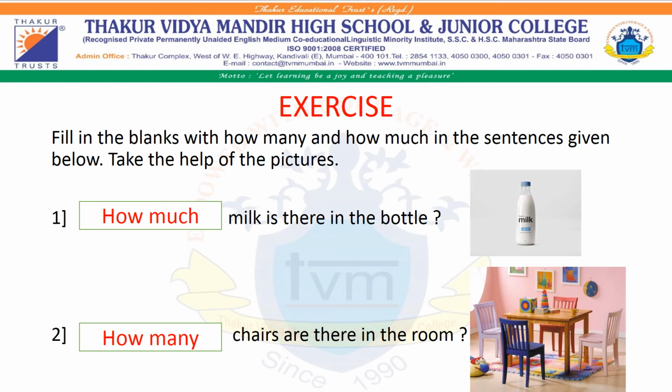Now, let's see the second example. Dash chairs are there in the room. Students, you can see the picture. There are chairs in the room. Can we count chairs? Is it possible to count chairs? Yes, we can count chairs very easily. Let's start counting. 1, 2, 3, 4. There are 4 chairs in the room. Correct? It is countable. So we are going to use how many. How many chairs are there in the room?